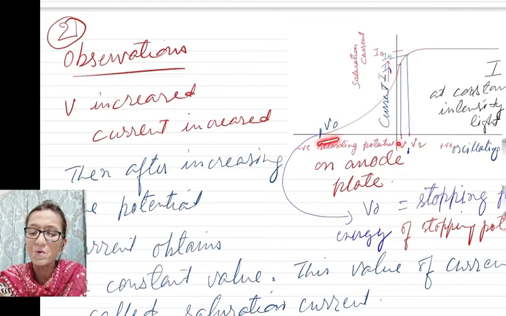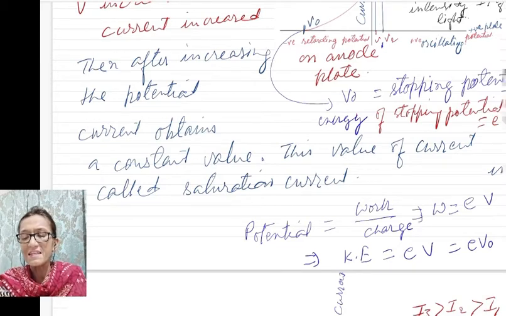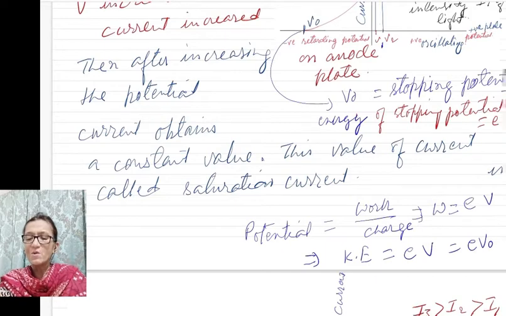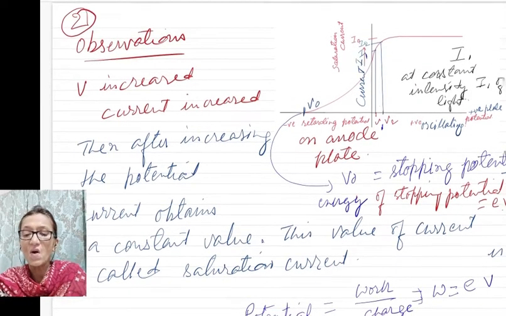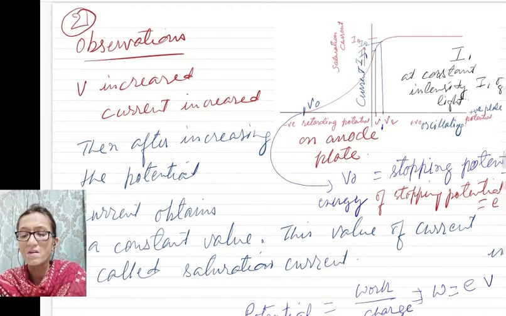Current becomes zero and that potential is called stopping potential. Potential is work done per unit charge. So if you take potential V, work done W and charge e, then work done is equal to eV. And you know that energy is the capacity to do work. So energy is equal to eV, and the energy at stopping potential will be equal to eV naught.